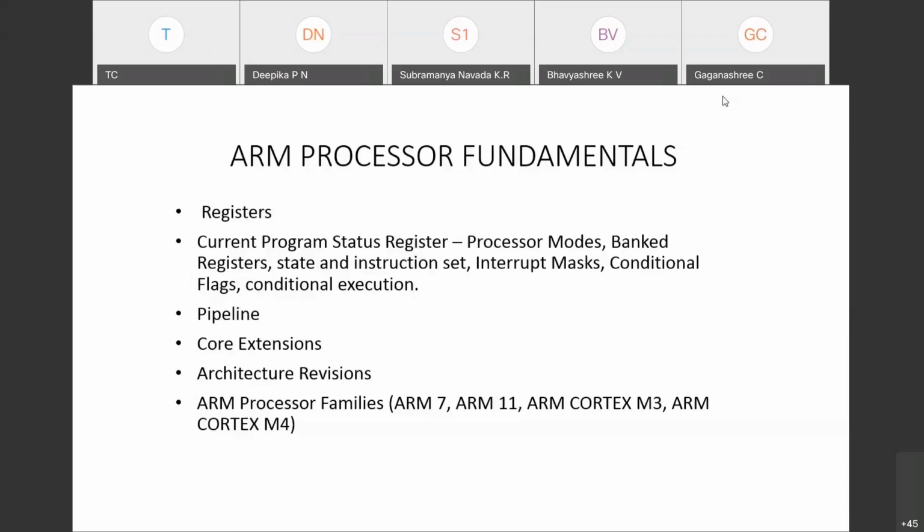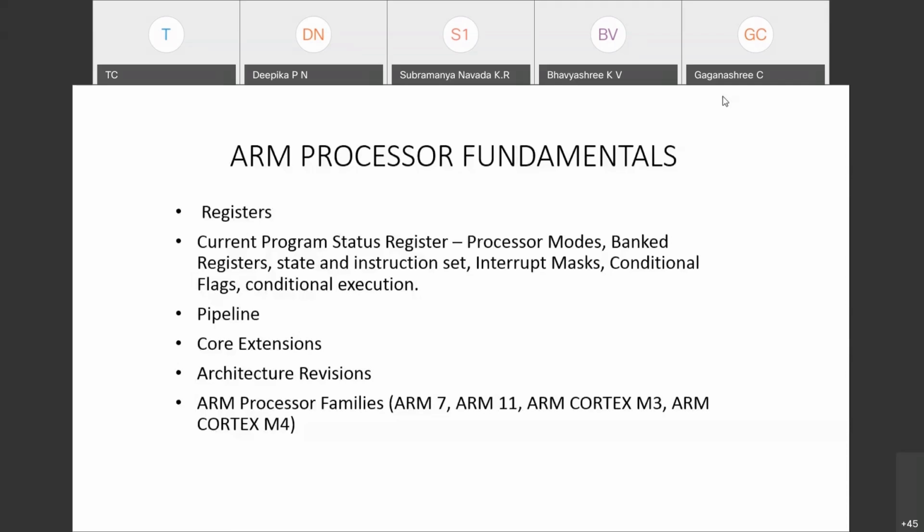All the registers in the ARM processor are 32-bit registers, so each register has 32 bits. Each bit in that register has a clear meaning that we need to understand. Especially the special purpose registers are very important for the ARM processor. While doing its operation, the ARM processor looks into the current program status register, not the other registers. That is why the current program status register is important.